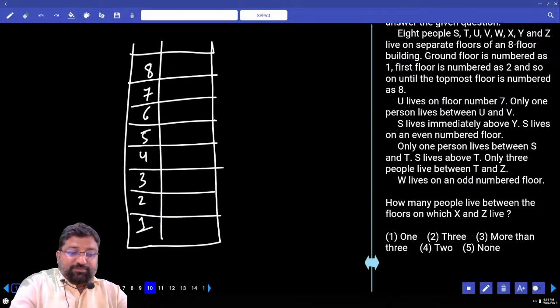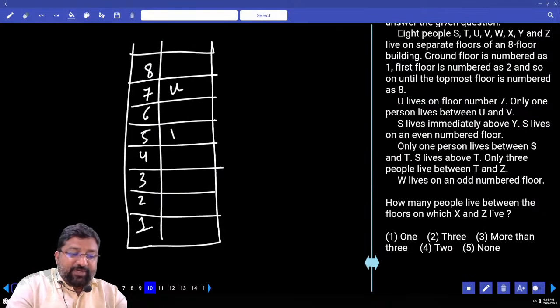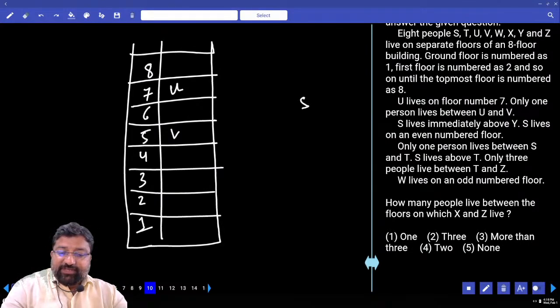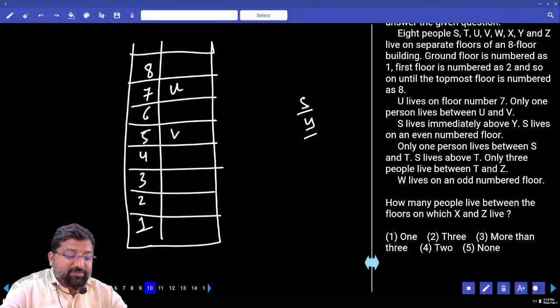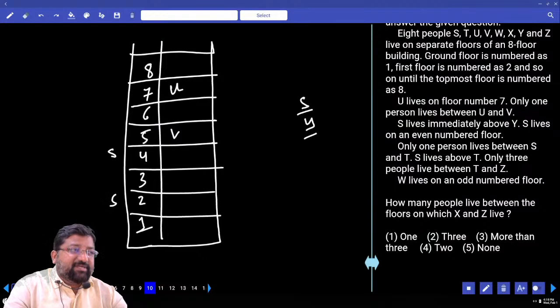What's happening here? U lives on which floor? 7th floor. Only one person lives between U and V. S lives immediately above Y. And he says S lives in an even number. How many possibilities? 2 possibilities. S can be in the 4th floor or S can be in the 2nd floor.